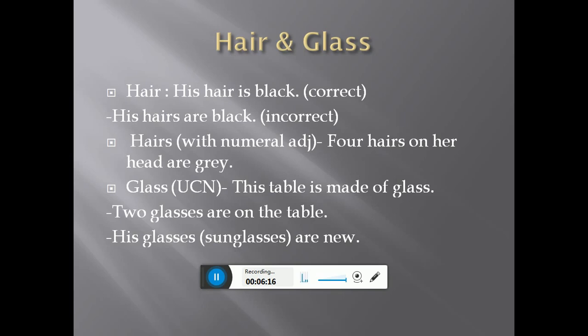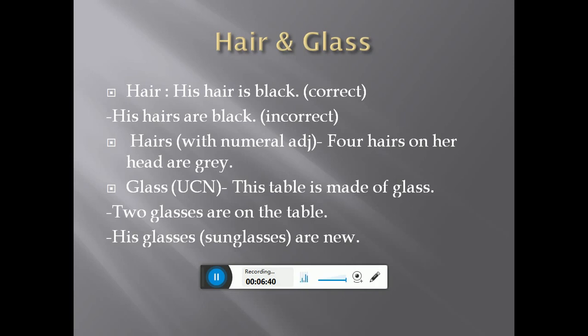You can use here the word hairs rather than hair because you can count it. So you can use s with hair. On her head are gray. Are is used here to show that it is countable. 4 is countable. So we have used here are.